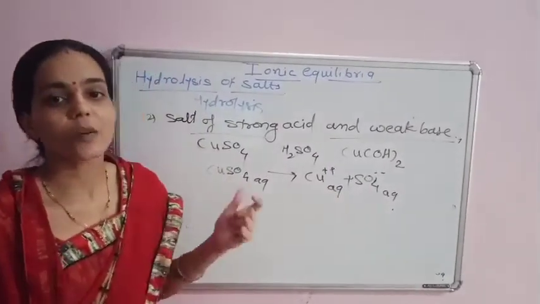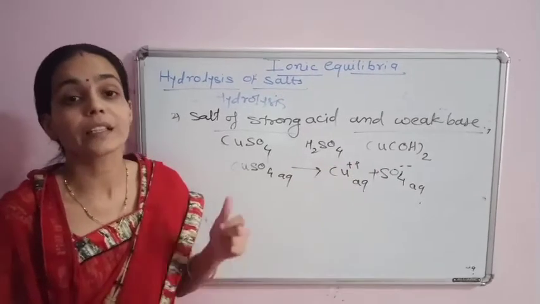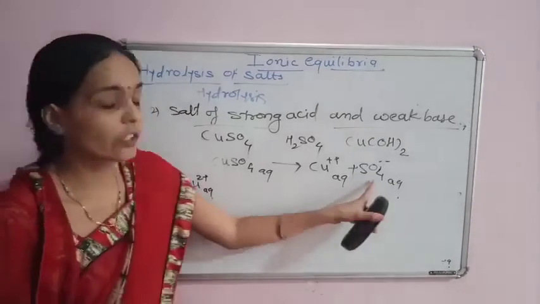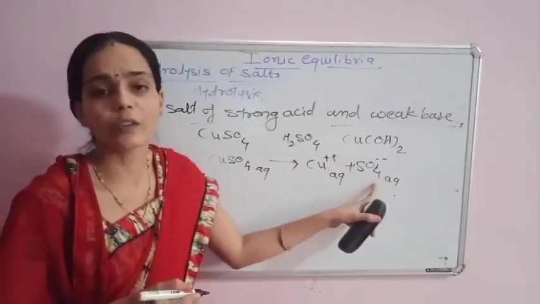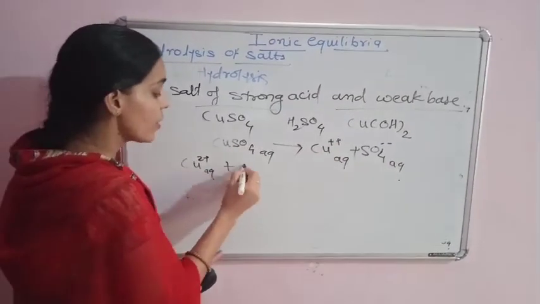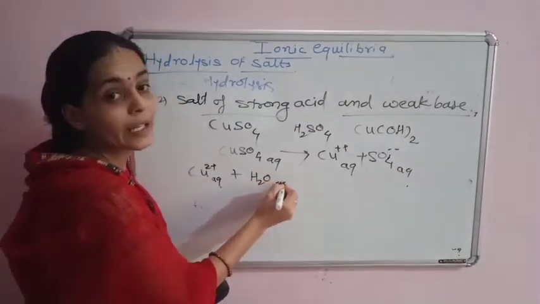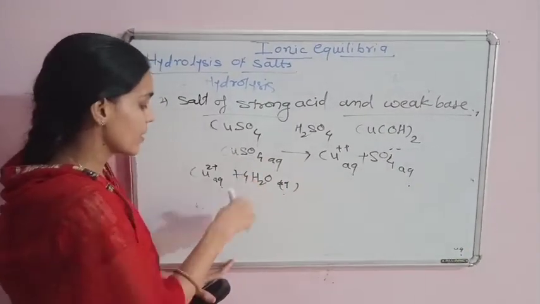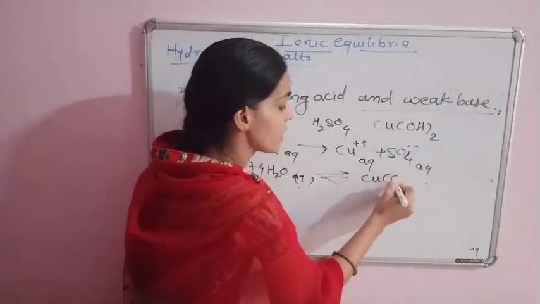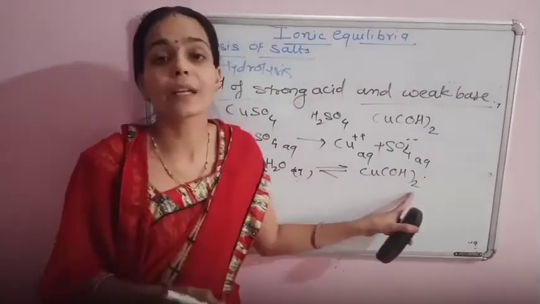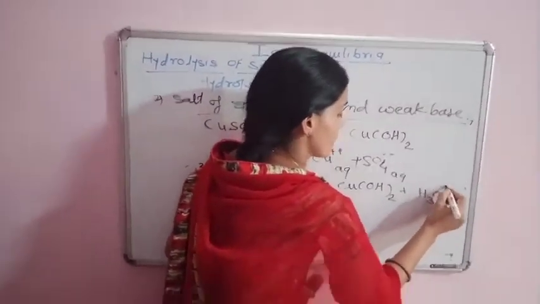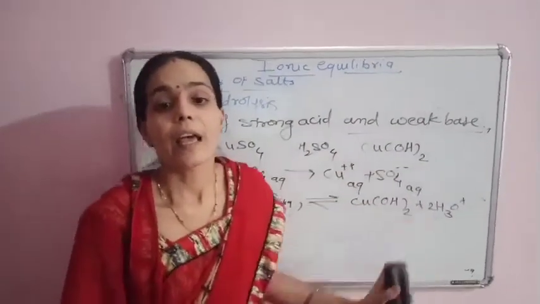Due to the presence of the excess of hydrated ions in this solution, consider these copper 2+ ions. Therefore, this copper 2+ ion in the aqueous medium reacts with the water molecule, that is H2O in the liquid state, 4H2O, to give copper hydroxide, Cu(OH) taken twice, and produces additional hydrated ions here in this aqueous medium.